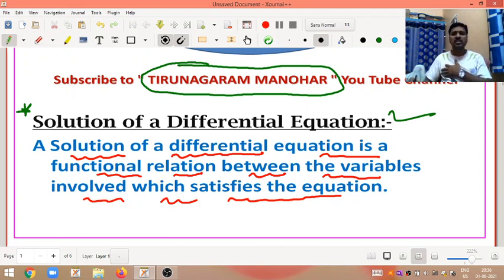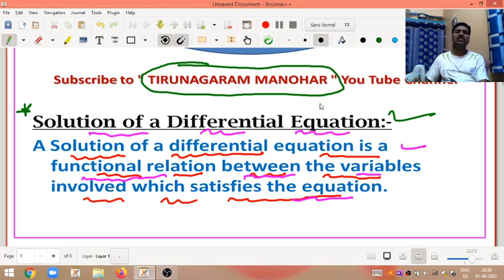Now, a solution of a differential equation is a functional relation between the variables involved which satisfies the given differential equation. I hope you all understood this definition.